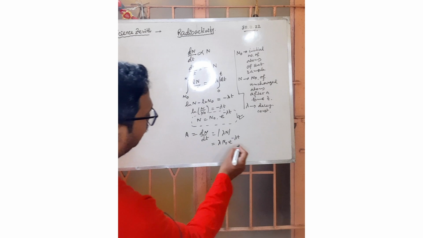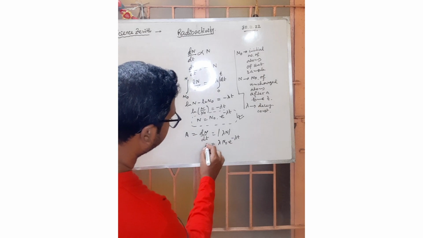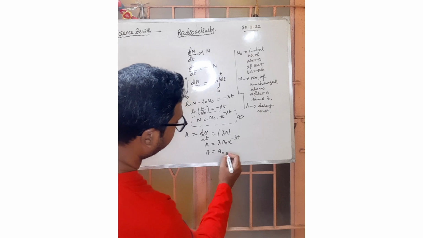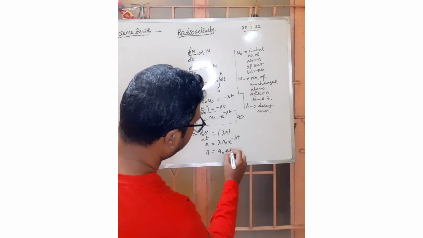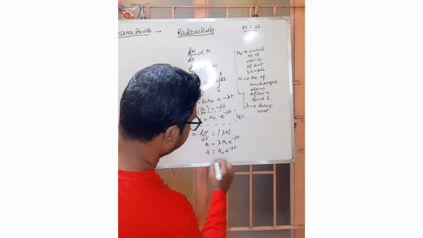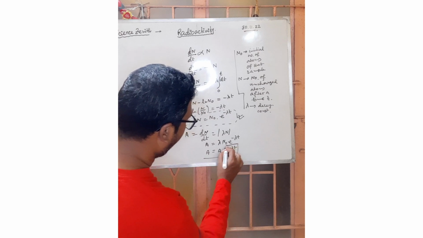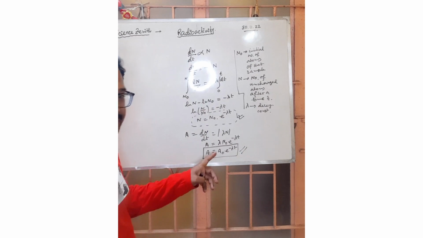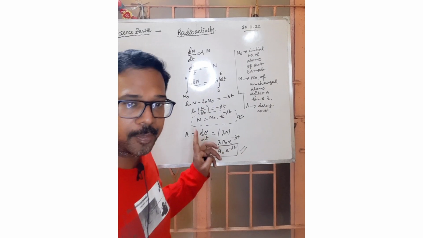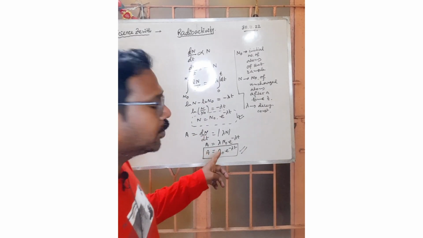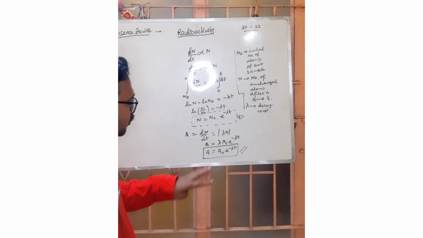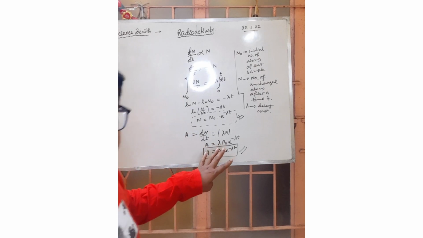Putting N equals N0 e to the power minus lambda t, you can also write A equals A0, putting A0 in place of lambda N0, A equals A0 e to the power minus lambda t. That is the relation between activity at a particular instant and the initial activity. A is the activity at the particular instant and A0 is the initial activity. A equals A0 e to the power minus lambda t.